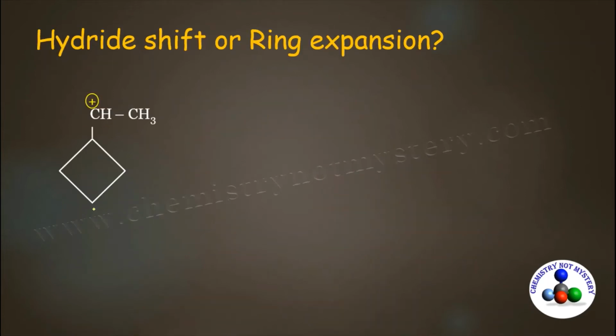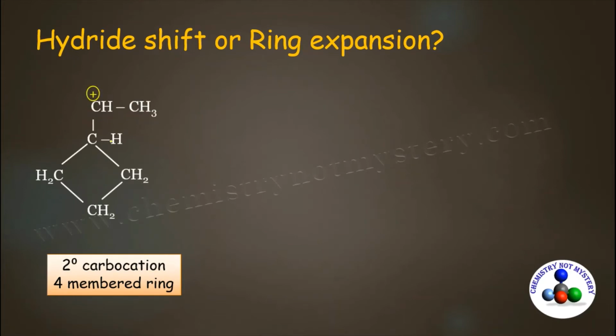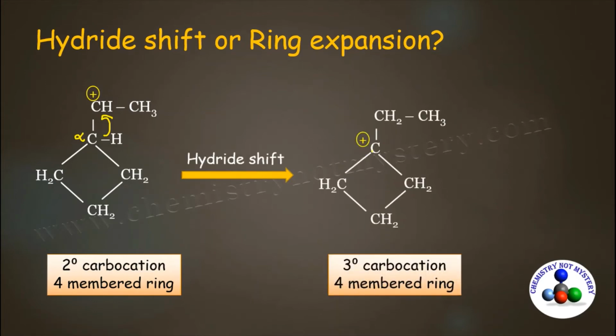Now come to the next example. First of all, identify the carbocation. As this carbocation is bonded to two other carbons, this carbocation is secondary carbocation and there is a 4-membered ring. First of all, expand this structure. So here you can see if we go for hydride shift, that means we are going to transfer alpha hydrogen along with its bonding pair of electrons, and as a result of it you will get carbocation at this position, and this carbocation is tertiary carbocation which is more stable than the secondary carbocation.